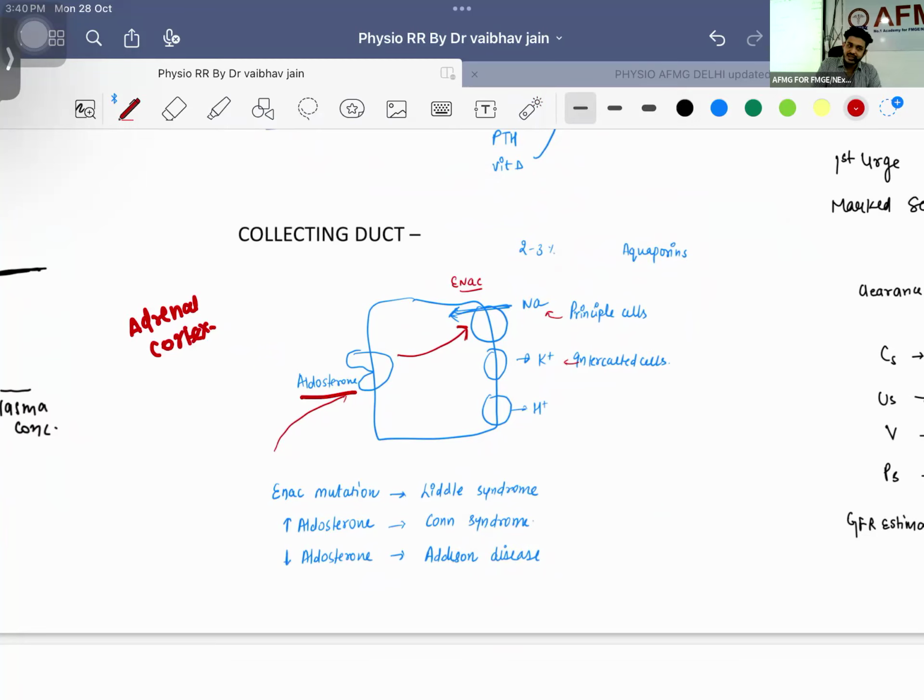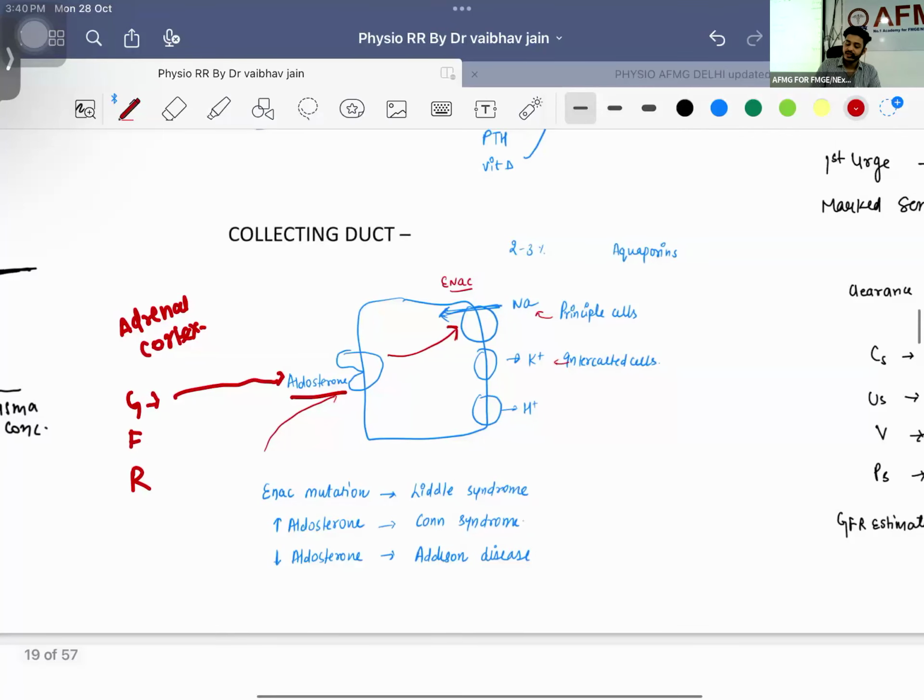So we are having three layers in the adrenal cortex. First one, high yield topic. First one, glomerulosa. Second one, fasciculata. Third one, reticularis. Glomerulosa will be releasing what? Mineralocorticoid. Remember it like salt, sweet, and sex, right? Salt will be mineralocorticoid. That is going to be your aldosterone. Second, fasciculata will be releasing what? Cortisol. Cortisol is going to be glucocorticoid, right? And reticularis will be releasing your sex steroids. These are your DHEAs, right?